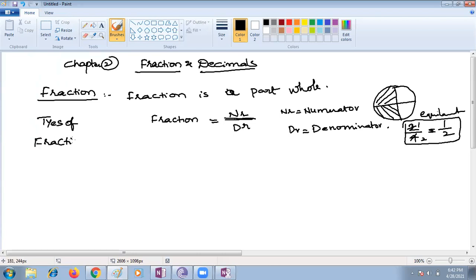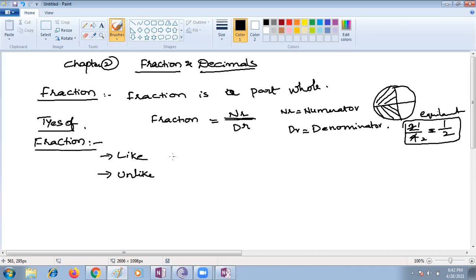What are the different types of fractions we discussed in our previous sessions, children? Ma'am, proper fractions, improper fractions, like fractions and unlike fractions. Ma'am, there are only two types, like and unlike. The rest are all based on these like and unlike fractions. So there are only two types, like and unlike. What is like?